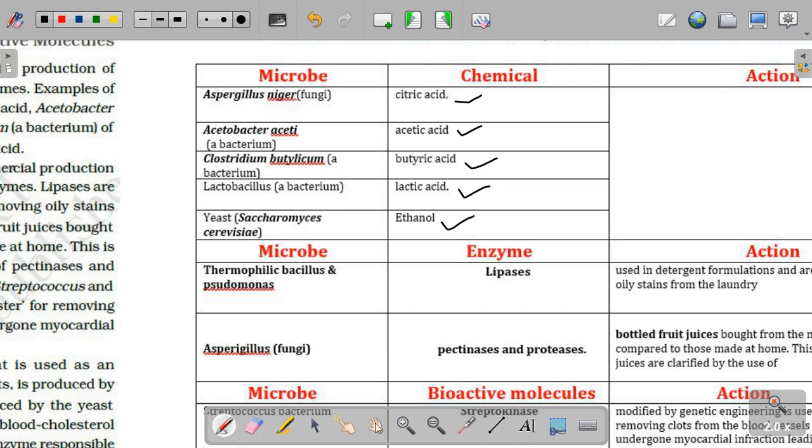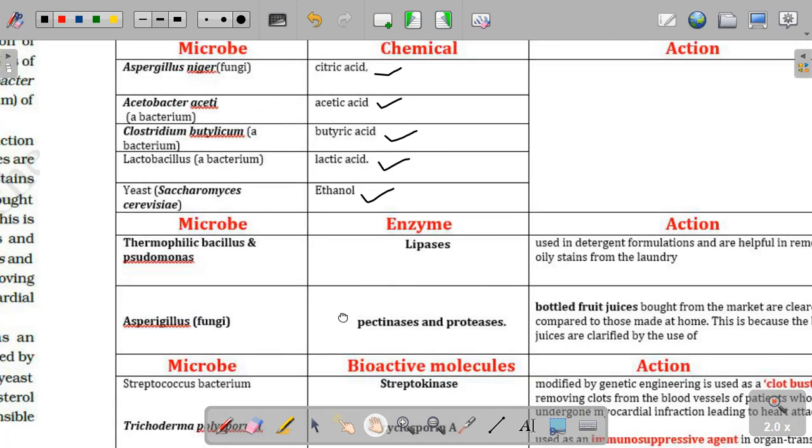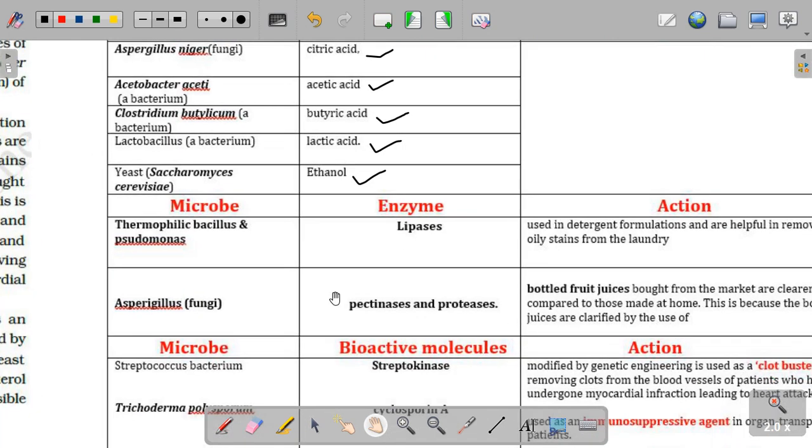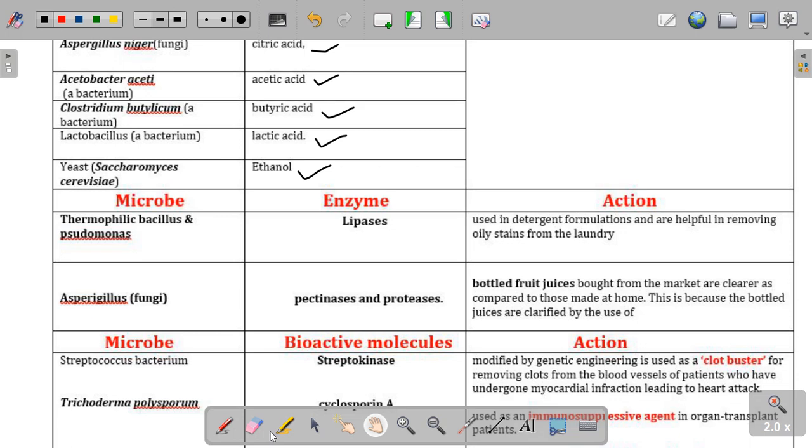Enzymes are the chemicals which break the complex material into simple form. Okay, let's see some of them. In our textbook, they're given some of the enzymes like lipase, the enzymes which act upon lipids. So you can see there are certain microbes which are not even mentioned in the textbook, but for your extra knowledge, you can write it down.